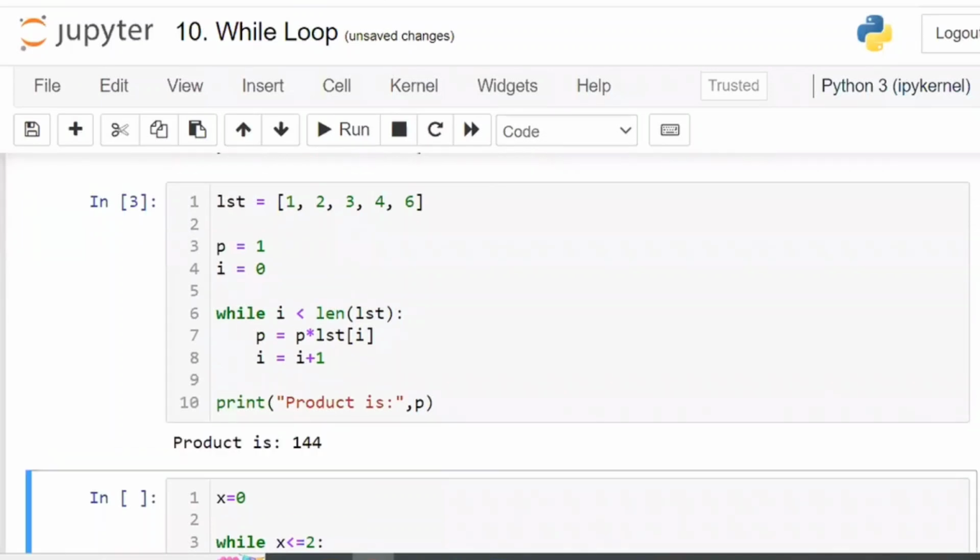Right? 1 into 2, 2. 2 into 3, 6. 6 into 4, 24. 24 into 6, 144. So you are going to get the final answer as 144.